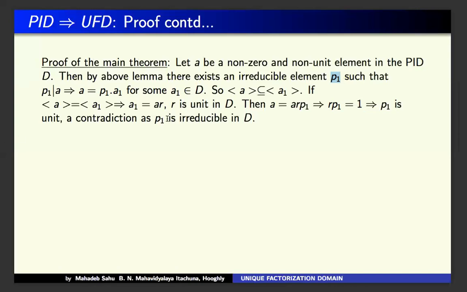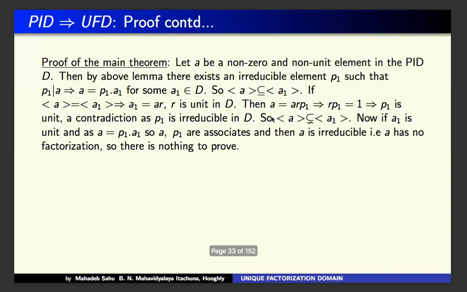That means P1 is a unit, a contradiction, and it is because of this relationship. Therefore this relation does not hold. So what will hold? The principal ideal generated by A is a proper subset of the principal ideal generated by A1.